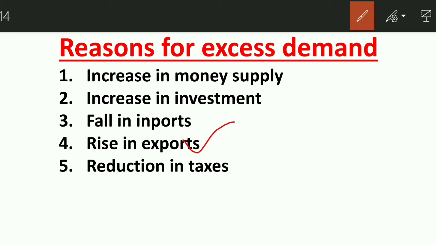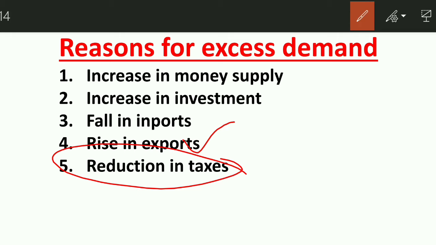Available output within the country will fall, and one more thing will happen, and what will be that? The money supply in the economy will increase. Okay, now due to fall in the availability of the good within our country, one more simultaneous effect will happen, that is the price of that commodity will increase.